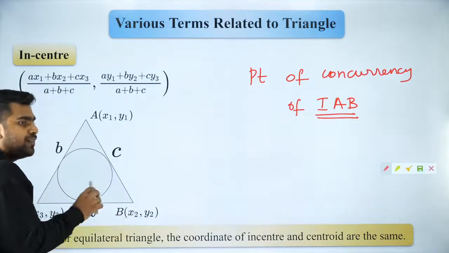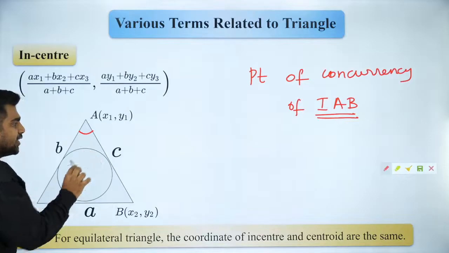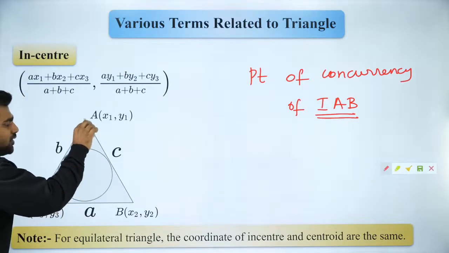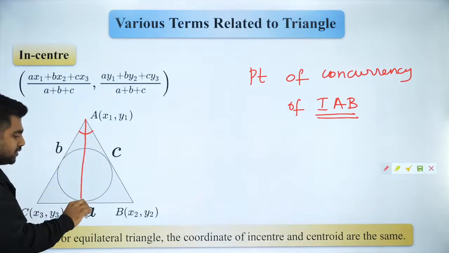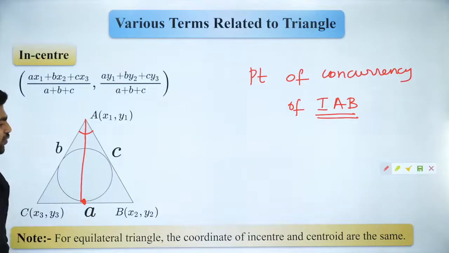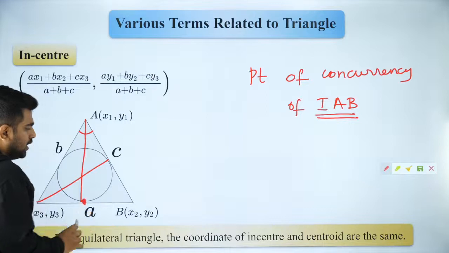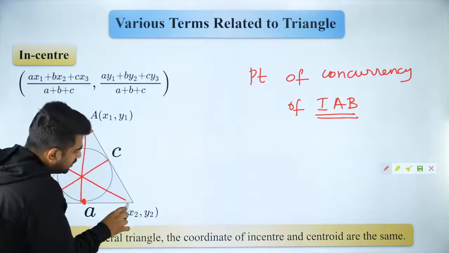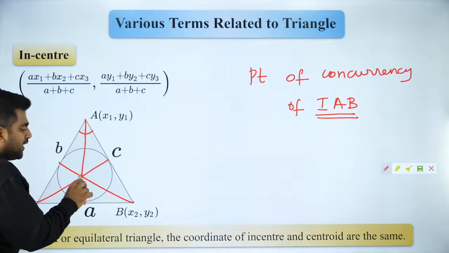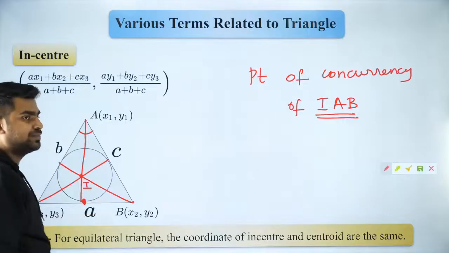So if you have this angle, I will draw the angle bisector of that. Are you guys able to follow? And similarly, I will draw the angle bisector of this. And I will draw the angle bisector of this. So this point is called your I.